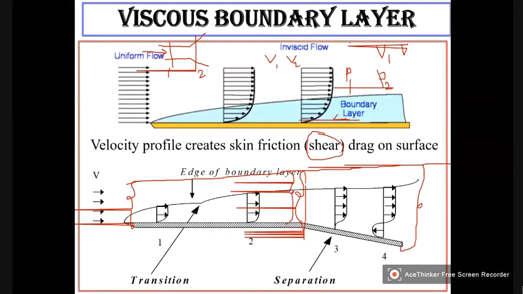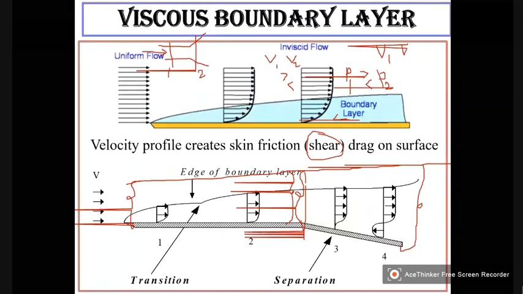Now tell me which symbol I had to put. Is this symbol or is this symbol? Similarly here, which is correct? V1 greater than V2. V1 is greater than V2. Right. So what is P1 and P2? How do you compare? P1 less than P2.